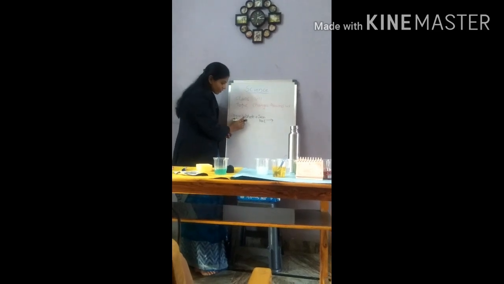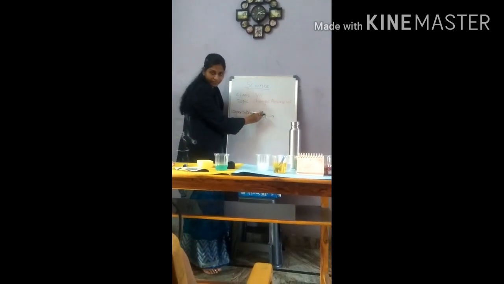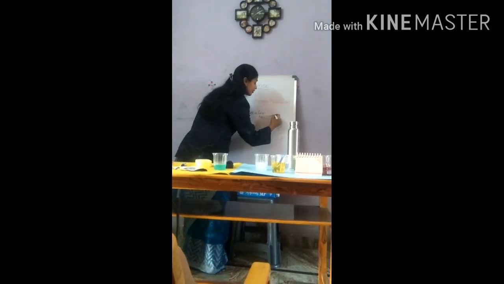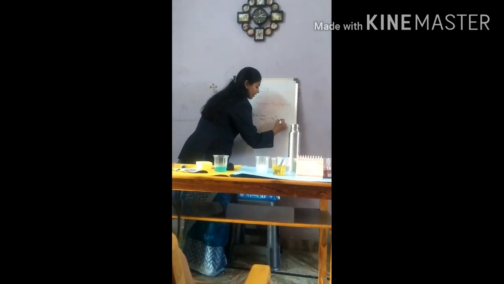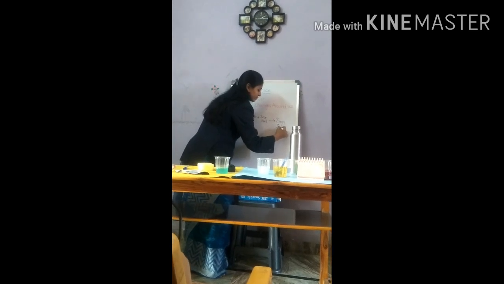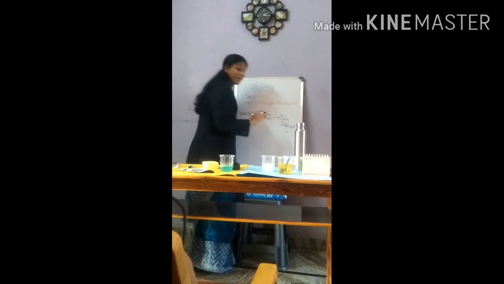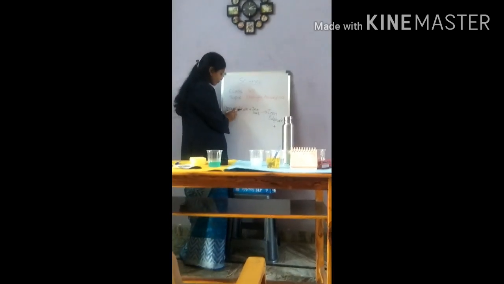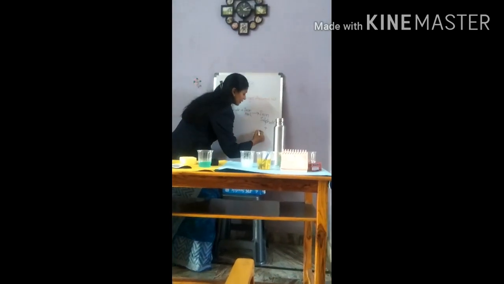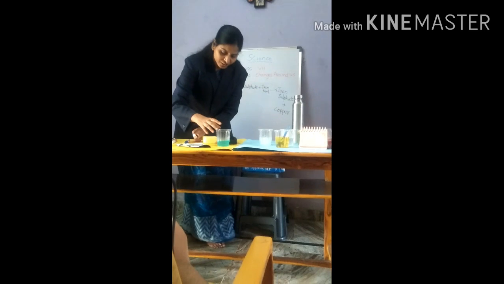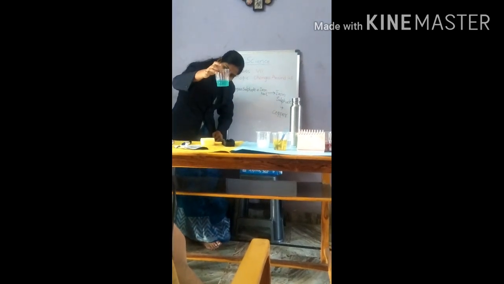The copper sulfate reacts with the iron present in the nail and gets converted into iron sulfate, by displacing the copper from the copper sulfate, and the copper gets deposited. So here you can observe the change taking place.